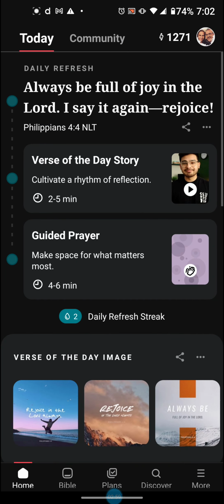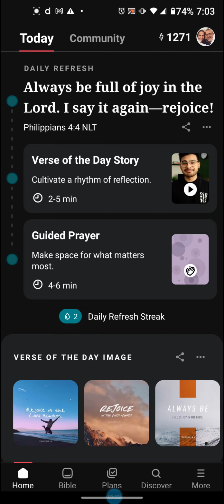So anyways, back to the home screen. This daily refresh is super cool. It is a great pre-formatted way to enter into a devotional time. You can see basically it's just asking you to spend anywhere from 6 to 10 minutes going through this pre-formatted deal. The verse of the day for today was Philippians 4:4.